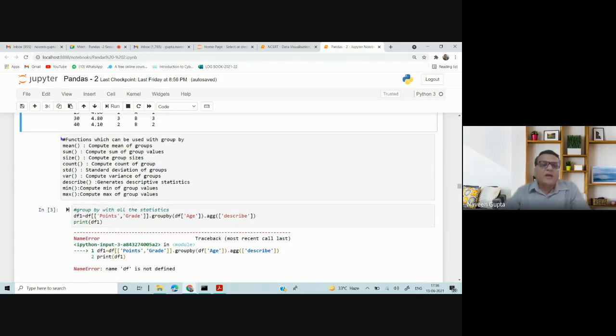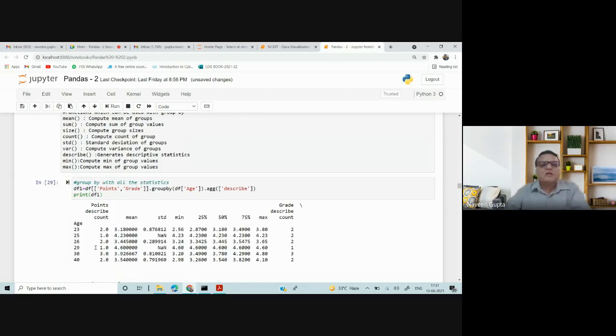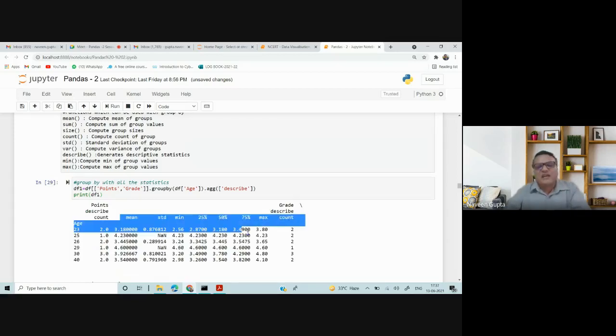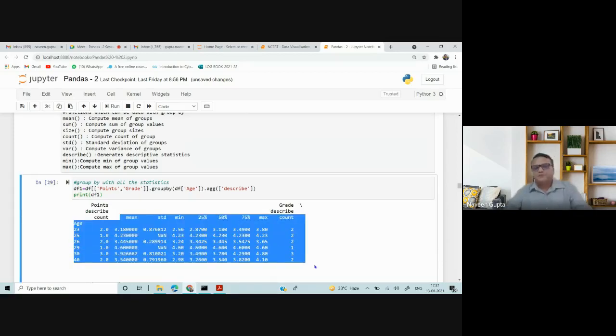Now group by, in NCERT, I don't think they have written all these functions. With group by you can use multiple columns as well, meaning multiple functions: mean, sum, size, count, standard deviation. With group by as well, you can use all these functions. So here I have used group by.agg describe. It will display the complete descriptive statistics with my group by.